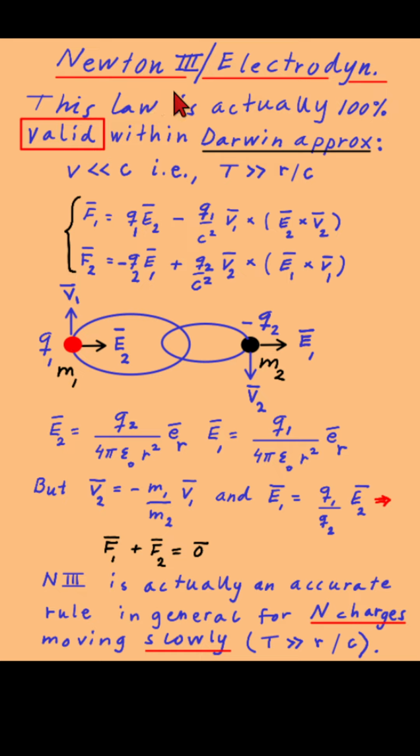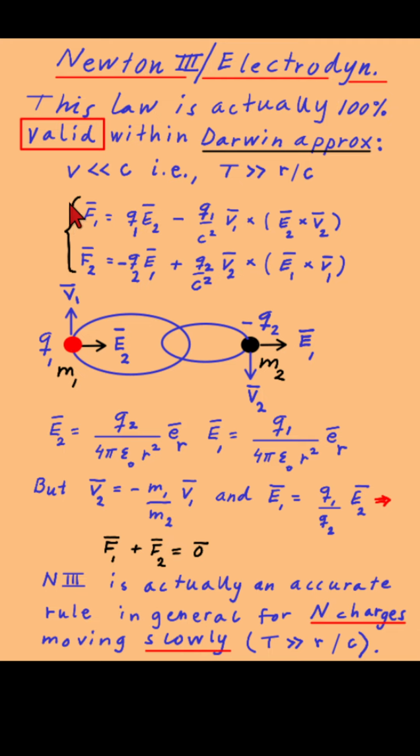However, in the regime of classical physics, where the speed is not so close to the speed of light, and the period of an orbit is rather long compared to the size of the orbit r divided by c, it can be shown that Newton's third law is perfectly valid. And here are the forces